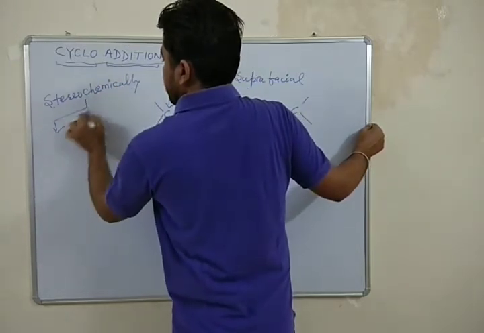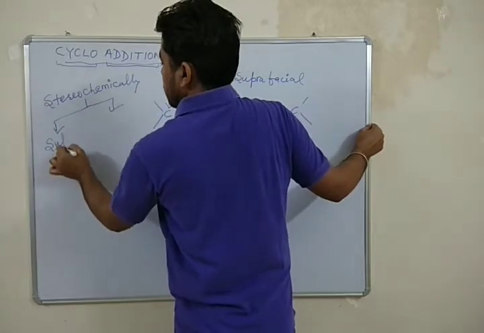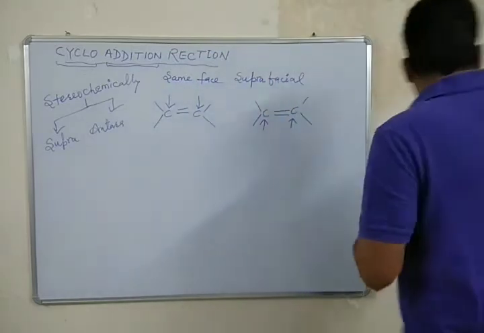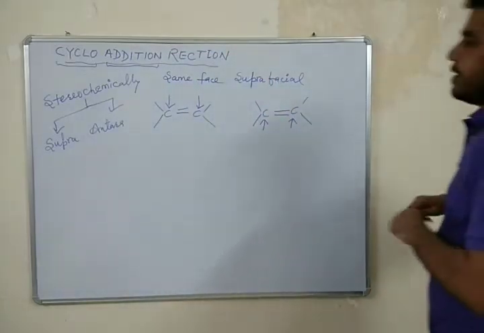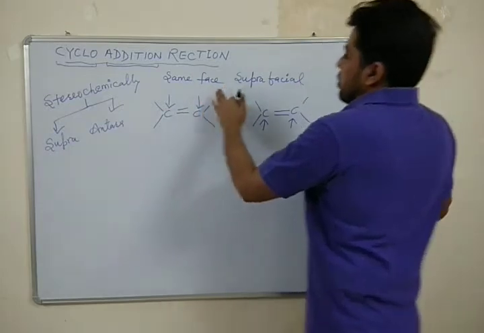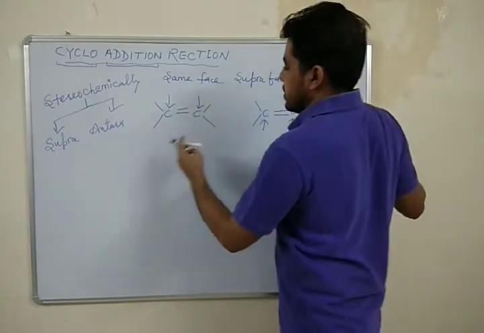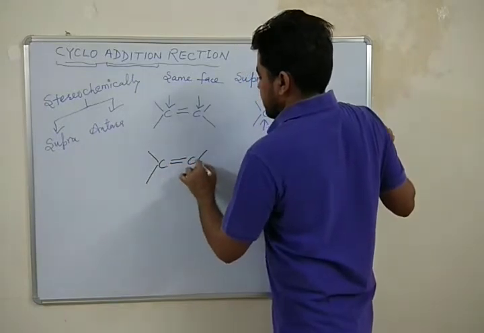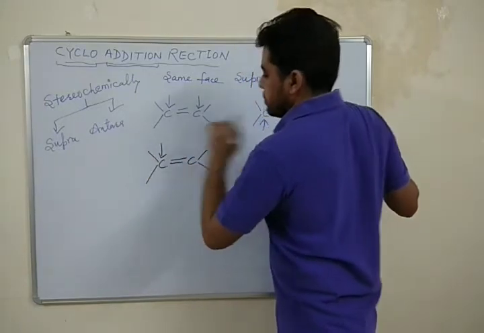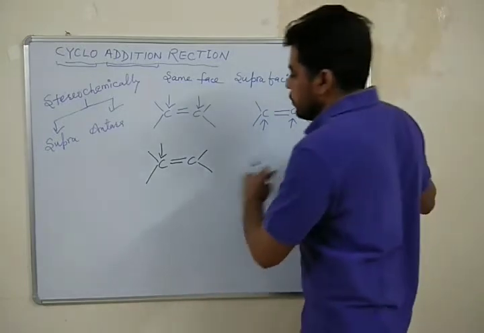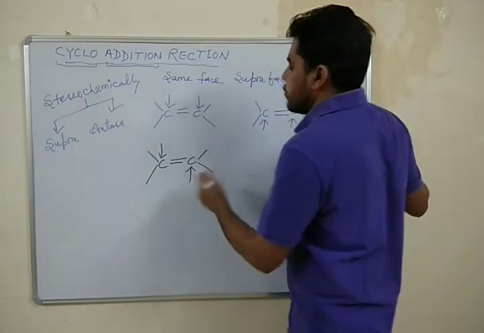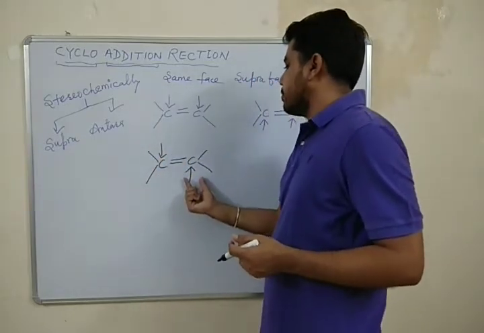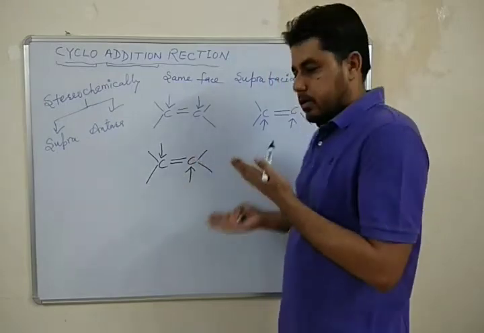So stereochemically, two types of addition take place, suprafacial or antarafacial. Now you must have guessed the second type of addition. The second type of addition is called antarafacial addition. Antarafacial addition means one sigma bond forms on the upper side and another is formed from the lower face.